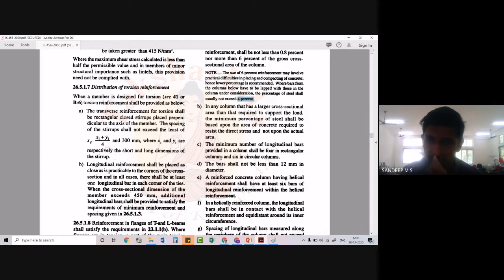Then moving down, the minimum number of longitudinal bars provided in a column shall be 4 in rectangular columns and 6 in circular columns. Again, a repeated question for your competitive examinations. Normally, they will be asking about the circular column. So, what is the minimum number of bars that should be provided in a circular column? That is 6. If we are taking a circular cross section, we have to ensure that we provide at least 6 longitudinal bars, whatever the area requirement. And if it is a rectangular or a square column, we have to provide at least 4 longitudinal bars. That is the minimum requirement suggested by IS 456.